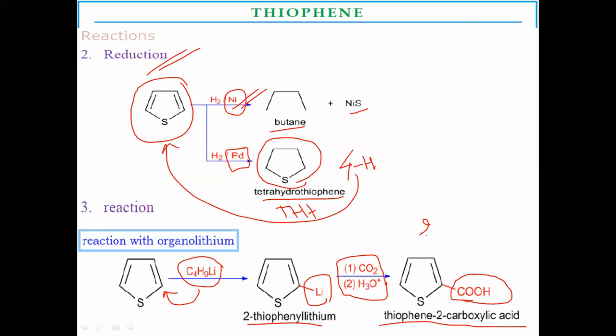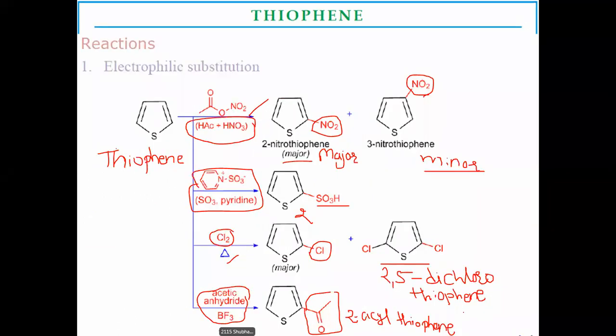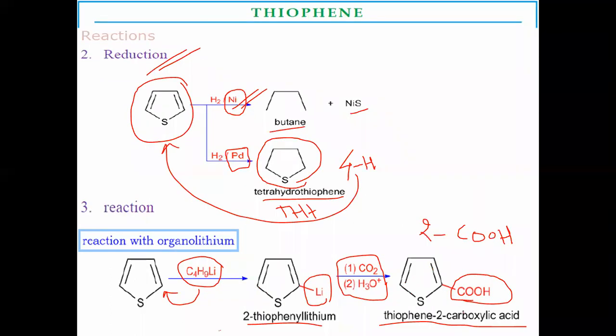That is, at the second position, the COOH group is substituted. This reaction is called carboxylation. In the presence of alkyl lithium, you produce a carboxylic acid substitution on the thiophene ring. These are some reactions of thiophene: electrophilic reactions, nitration, sulfonation, halogenation, acylation, reduction reaction, and another reaction with alkyl lithium to produce the carboxylic acid substituted product.